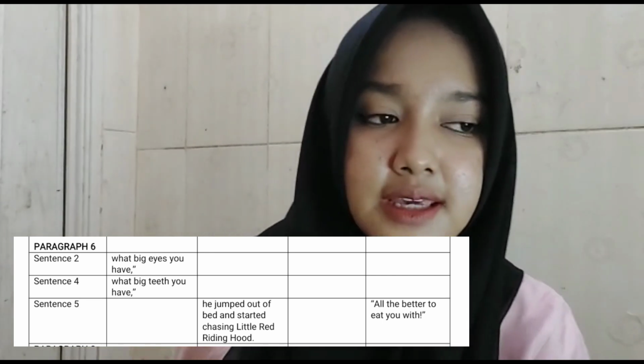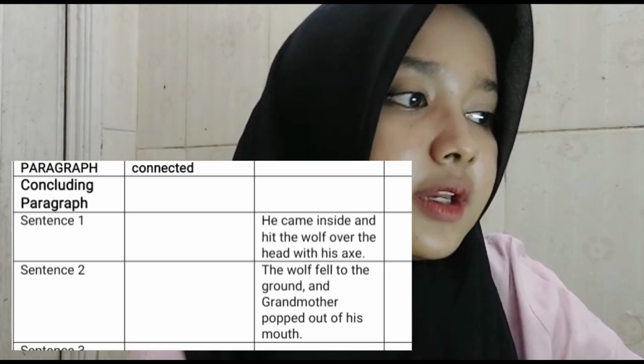In paragraph 6, there is a simple sentence because it describes the subject and describes the action that they do. So that's why I put them in simple sentence. And sentence 5 is a concluding sentence because it has independent clauses. Yes, that's why I put it as a compound sentence.